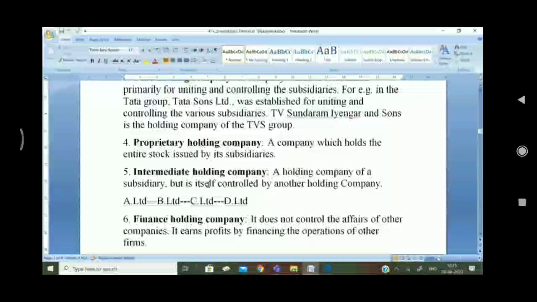A Limited is holding the subsidiary. B Limited holds more than 50% shares of C Limited. So B Limited is the holding company of C Limited.